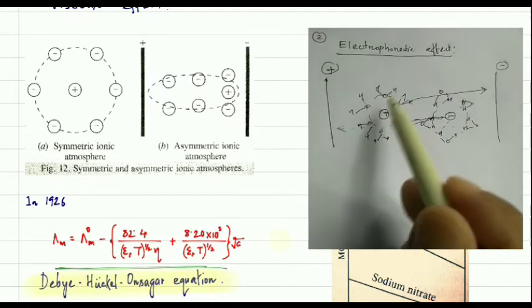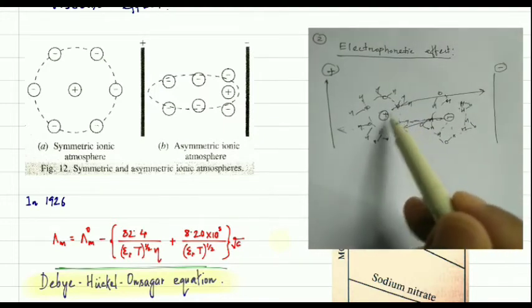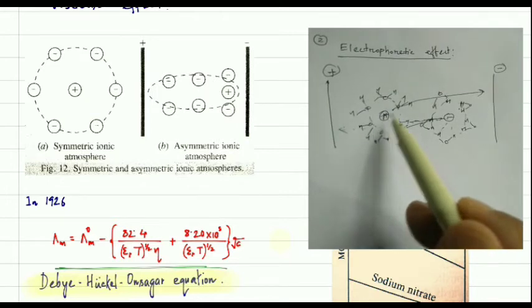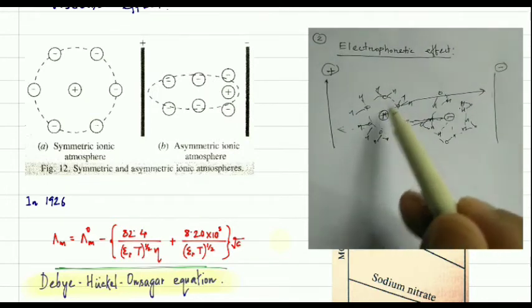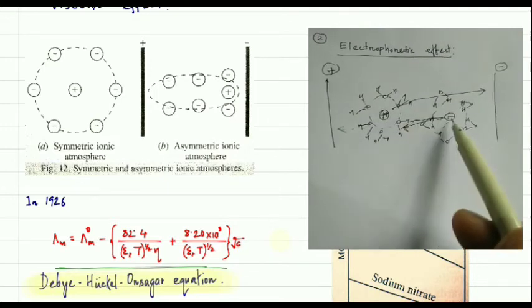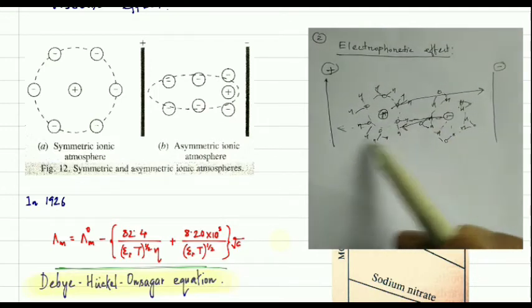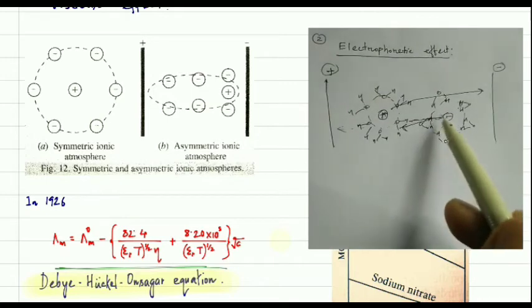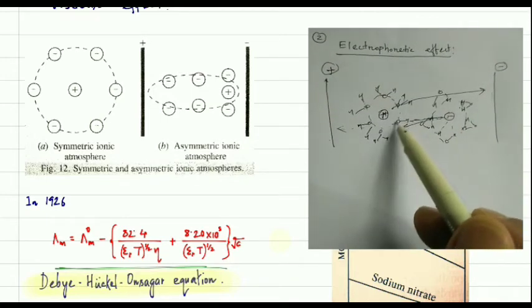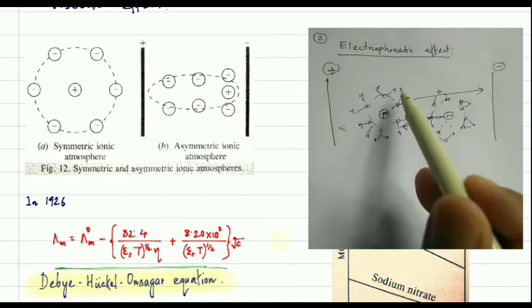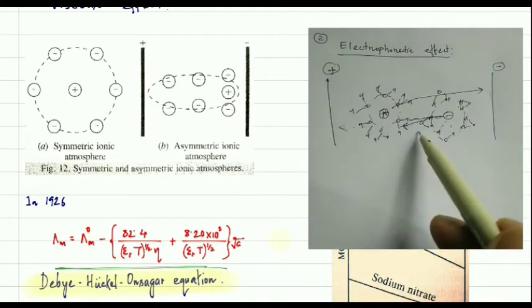You see, this water will move along with this positive charge, because this positive will move this way, and this water will also move along with it. And here the negative charge is moving this way, and some water molecules again move with this negative one. So this water molecule is moving in this direction, and this water molecule is moving in the opposite direction.